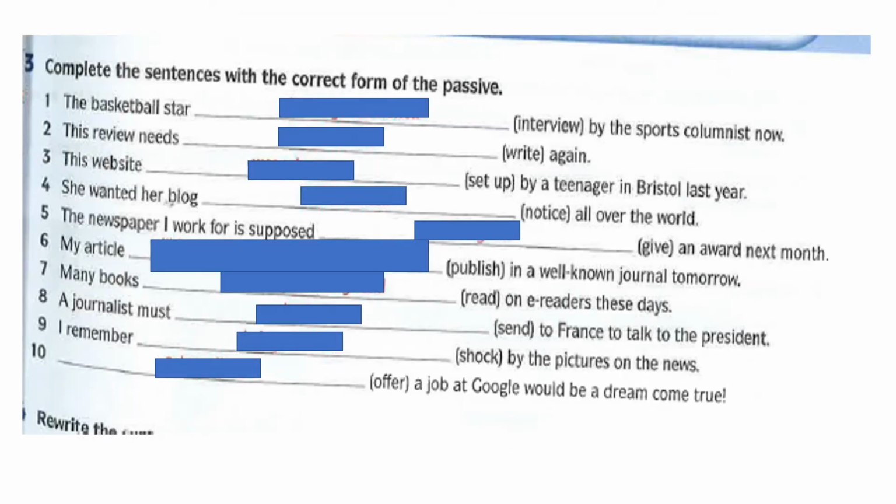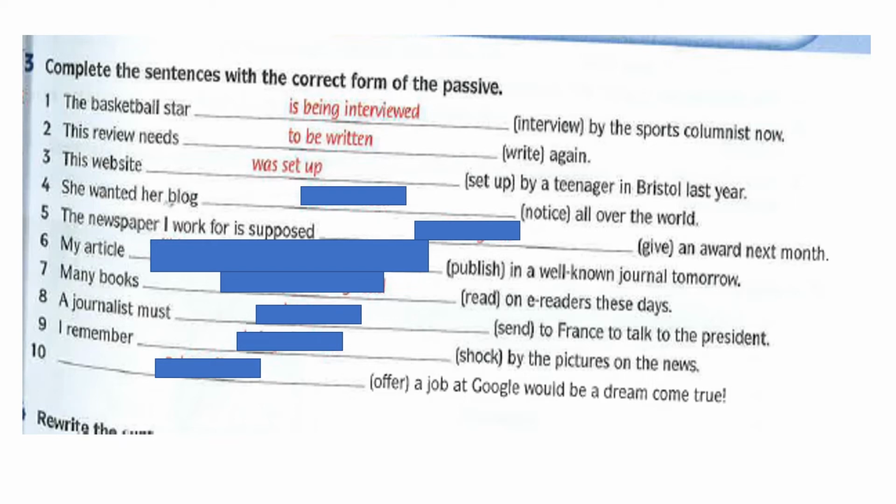Complete the sentences with the correct form of the passive. Number one, the basketball star is being interviewed by the sports columnist now. Number two, this review needs to be written again. Number three, this website set up. Can you say this website was setting up? No, because the website cannot set itself up. It must be done by someone, so by a teenager. Was set up.